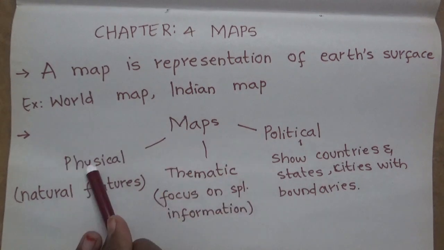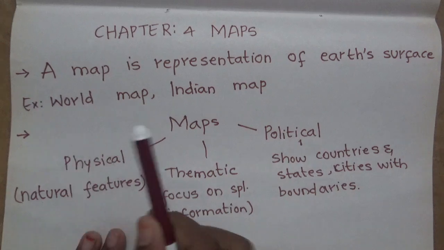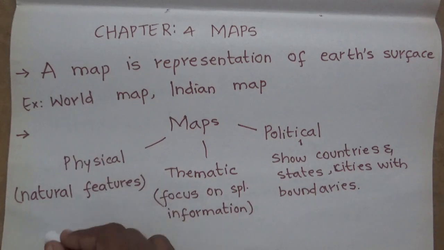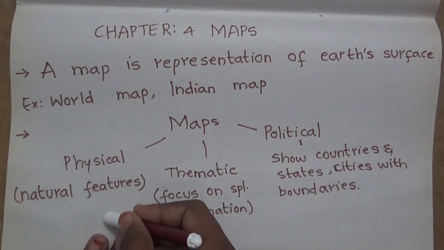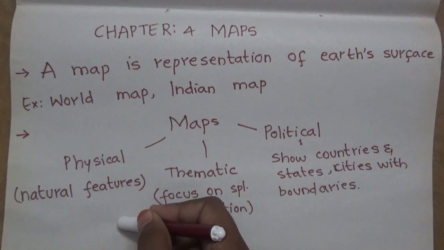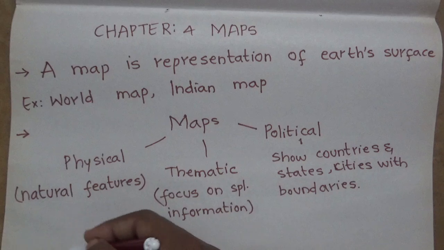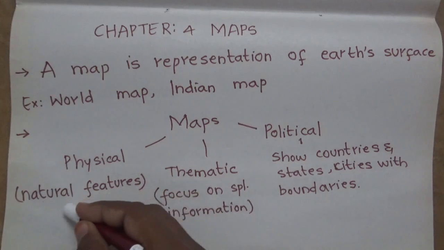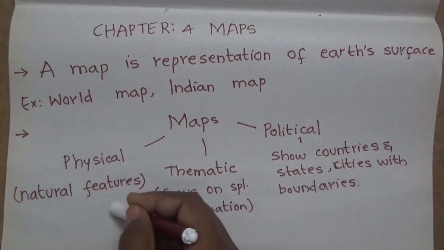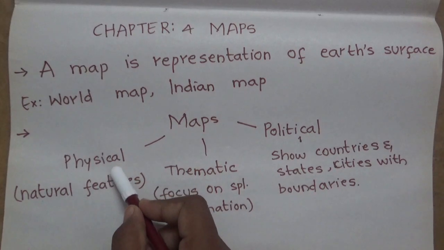One is physical, which deals with only natural features like forests, mountains, river systems, plains, plateaus, etc. These all are natural features, and the map which deals with only natural features is called a physical map.